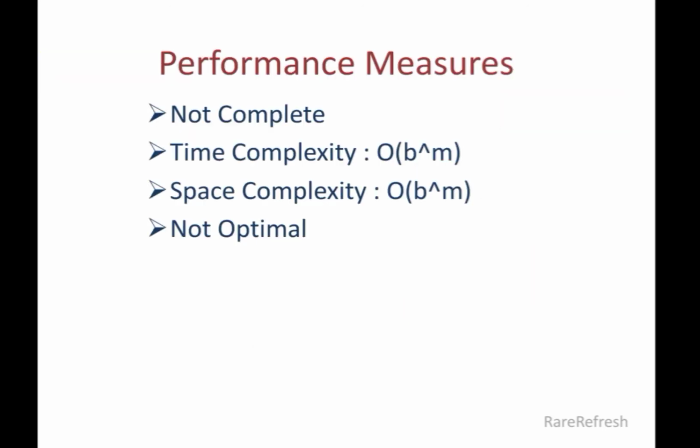Now let's have a look over the performance measures for best first search. Best first search is not complete because the algorithm may follow infinite path if heuristic rates each state on such a path as the best option. Also, the worst case time complexity of best first search is order of b raised to m, where m is the maximum depth and is same as our previous uninformed techniques. Since the algorithm must maintain a queue of all unexpanded states, space complexity is also order of b raised to m. Also, in some cases, the algorithm may not produce an optimal solution.